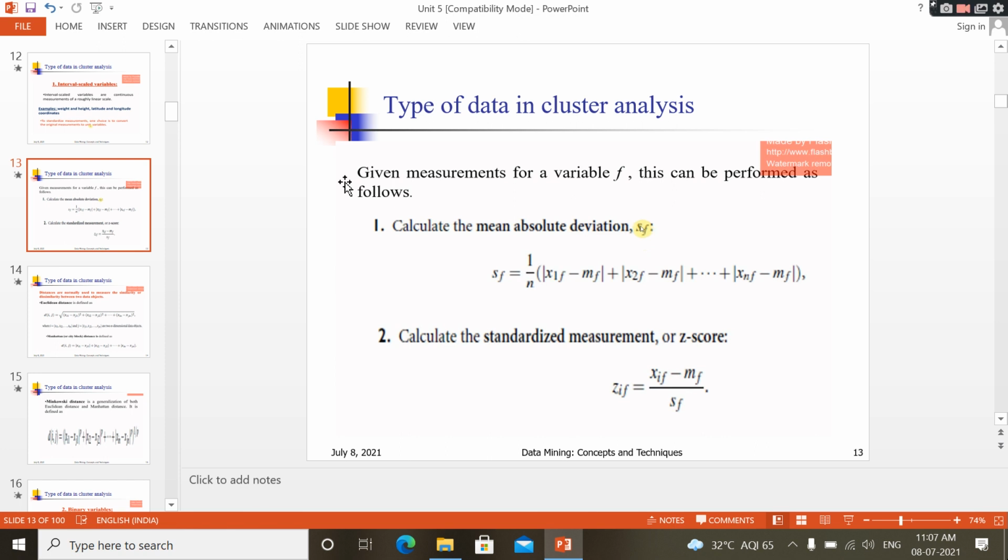For each and every value x1, x2, x3 and so on up to xn, you subtract the mean value, add all those, and divide by the total number of values. That is the sf value, the mean absolute deviation. Calculate the standardized measurement, the z score: xif minus mf divided by sf. You subtract the mean value and divide by the mean absolute deviation. Then you get the z score value.